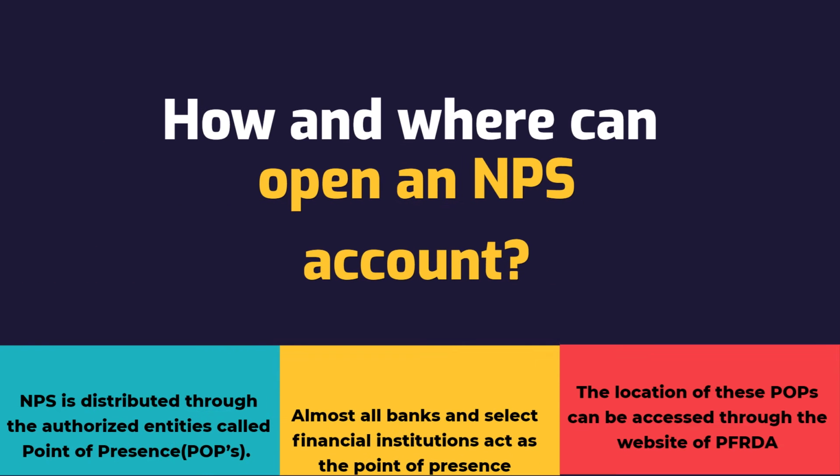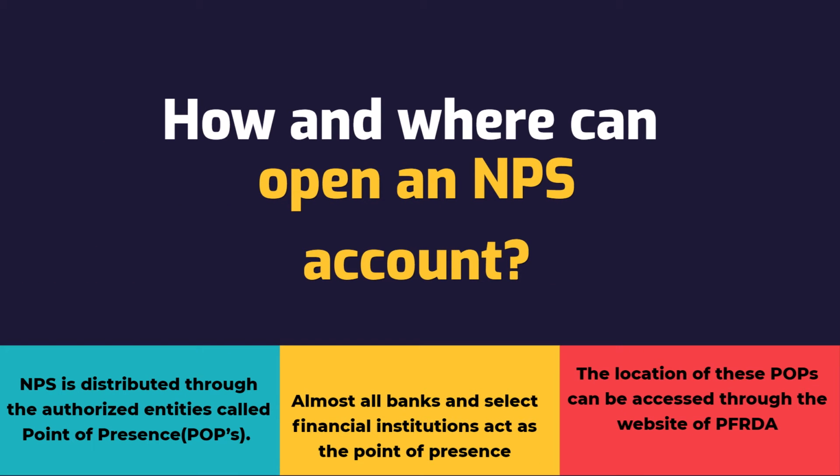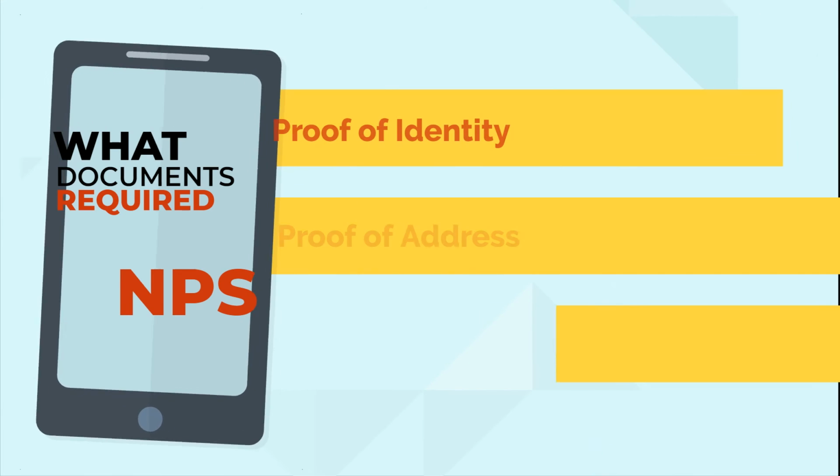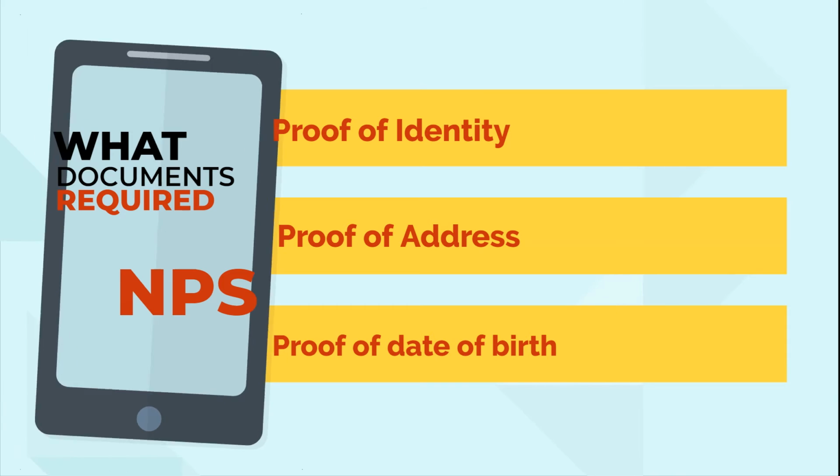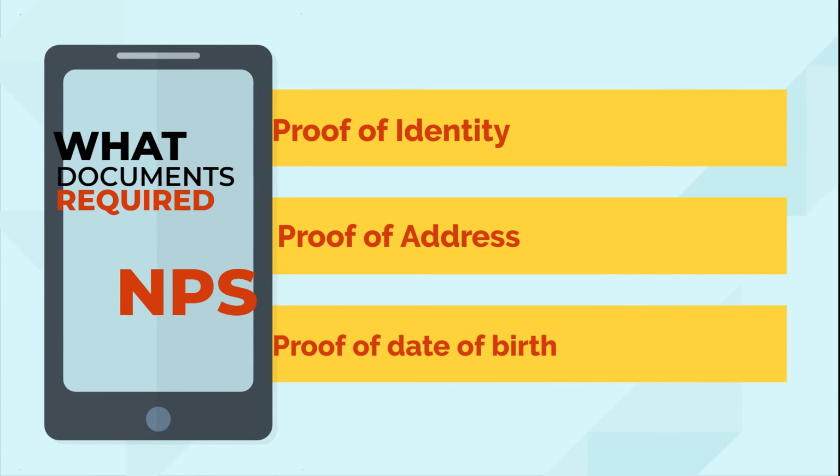NPS is distributed through the authorized entities called point of presence. Almost all banks and select financial institutions act as the POP to enter into the NPS architecture. The location of POP can be accessed through the websites. The subscriber has to produce proof of identity, proof of address, proof of date of birth, and subscriber registration form for opening NPS account.